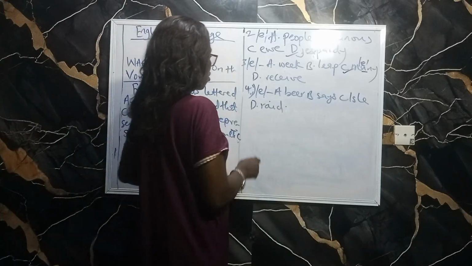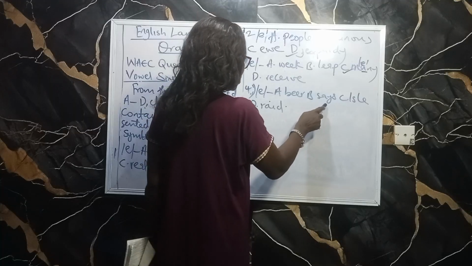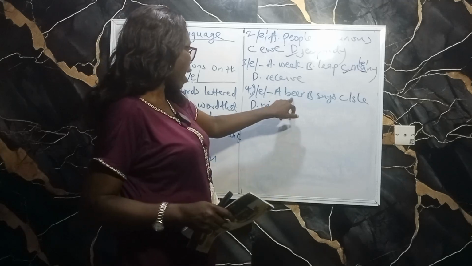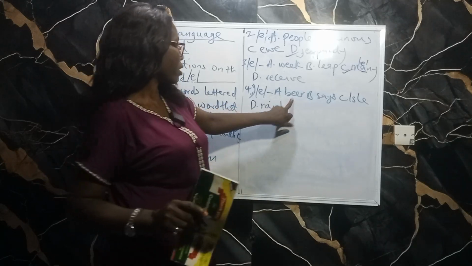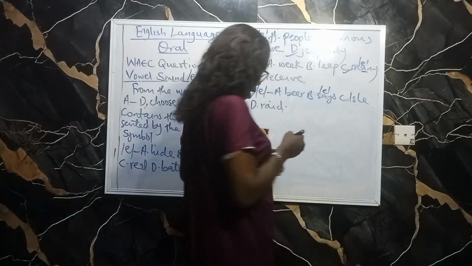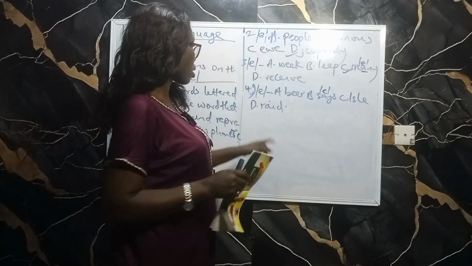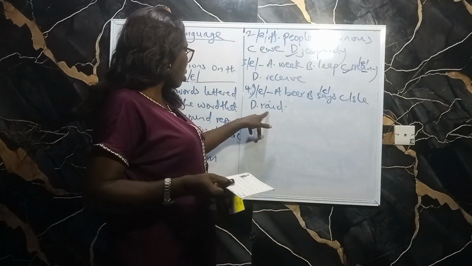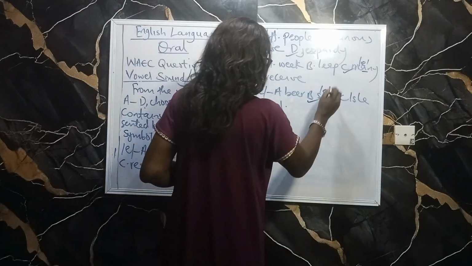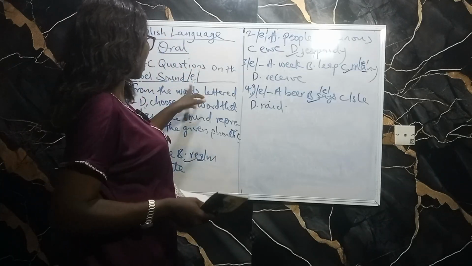Then number 4, we have the same symbol. A, we have beer, B, says, C, I, and D, read. Here we have ear sound, it's a diphthong. Here we have air sound. And then this is I sound. This one is read, that is A sound. So the only correct answer is B. So that's the end of the WAEC question on this sound.